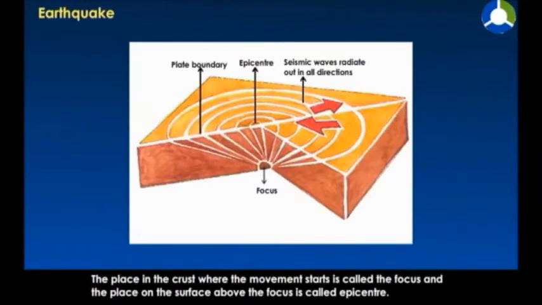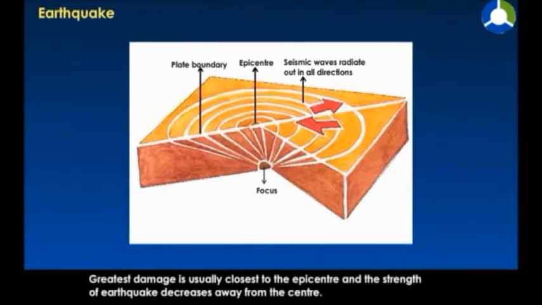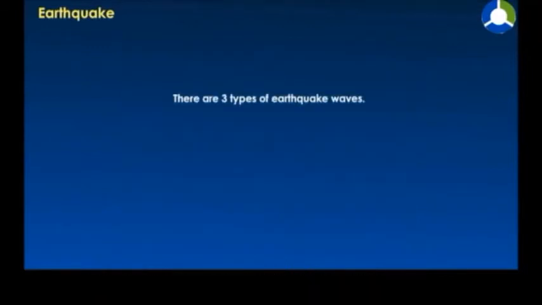The place in the crust where the movement starts is called the focus, and the place on the surface above the focus is called the epicenter. Vibrations travel outwards from the epicenter as waves. The greatest damage is usually closest to the epicenter, and the strength of the earthquake decreases away from the center. So you can see in the picture.